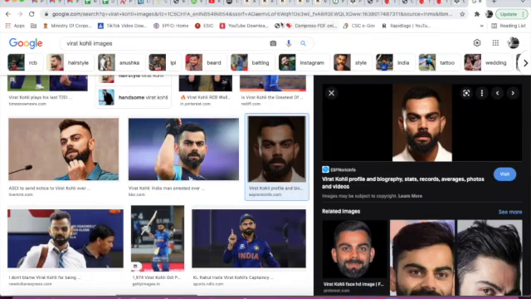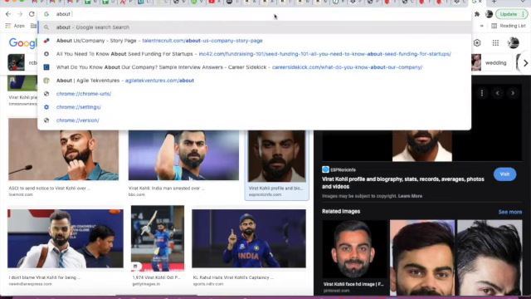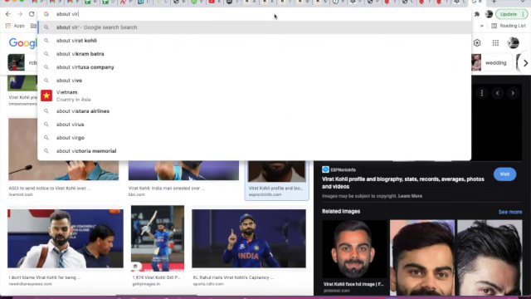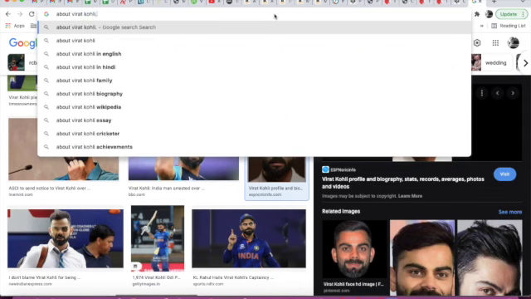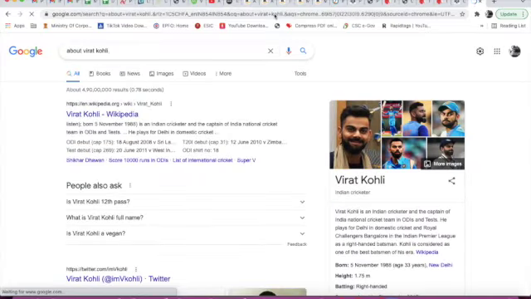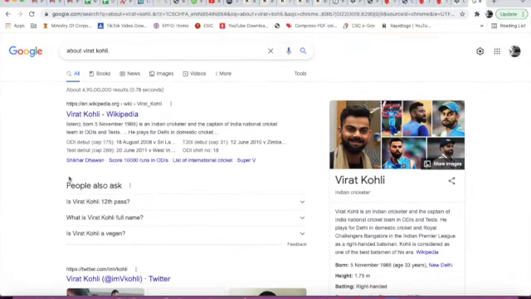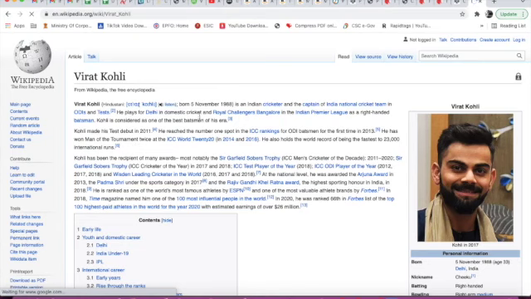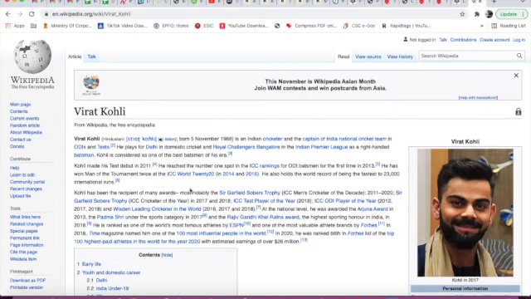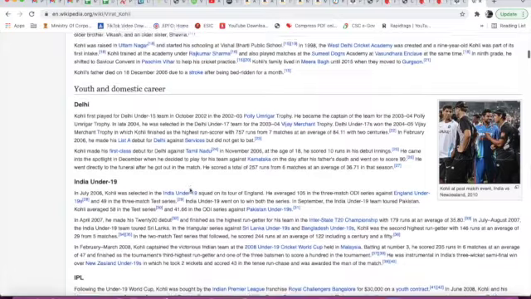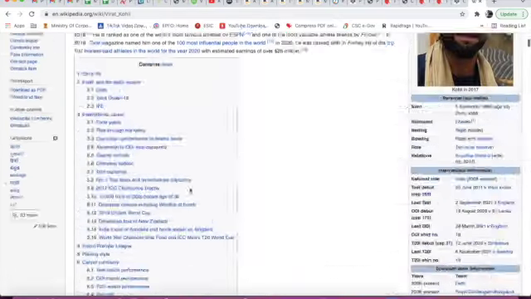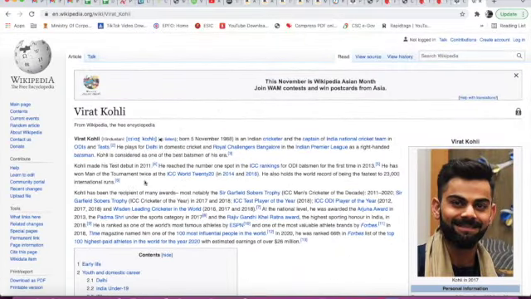Now I will go on Google. Here I will search about Virat Kohli. Yeah. So here we will go on Wikipedia. Virat Kohli. Okay, so we will copy this.